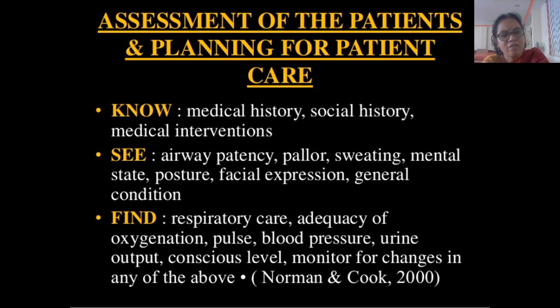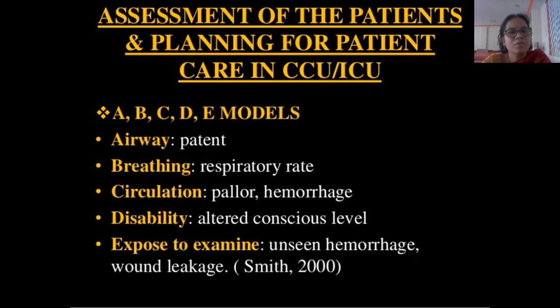Then you check airway patency, whether the patient has pallor, any sweating, mental status, posture, facial expression, general condition, and find respiratory care, adequacy of oxygenation, pulse, blood pressure, urine output, conscious level, and monitor for changes in any of the above.